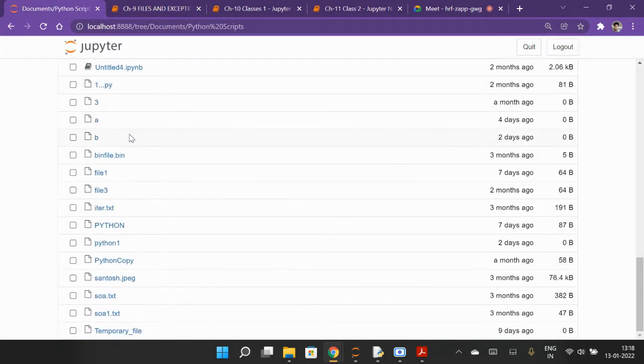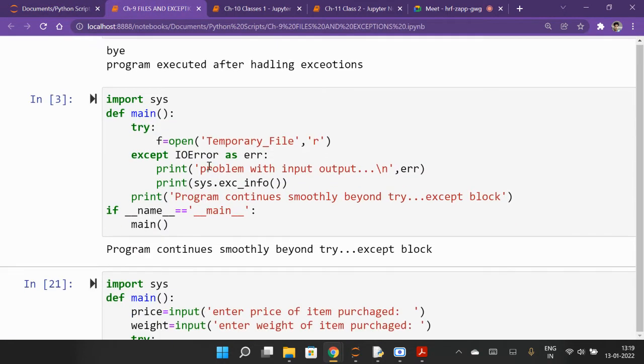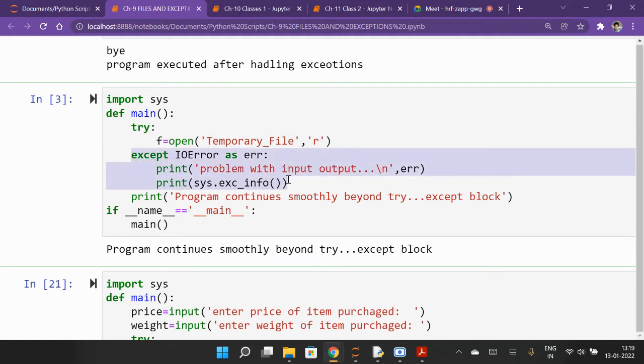So do you have anything like a temporary file? Yeah, here is the temporary file, right? So this file is created here, and the temporary file is inside. Actually it searches at the location where your program is saved. Since the temporary file is found, and you are opening the file in read mode, the exception is not raised. In that case the except block will not be executed, and only this part is executed.